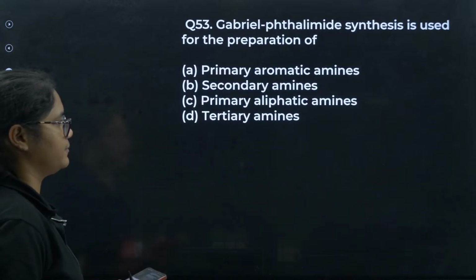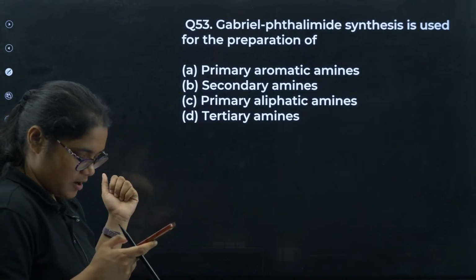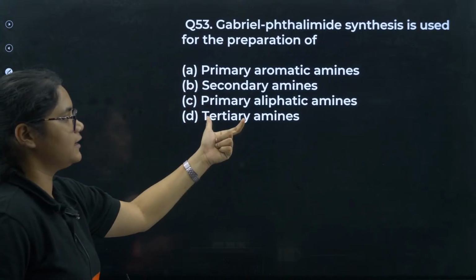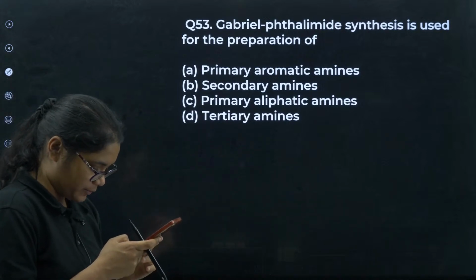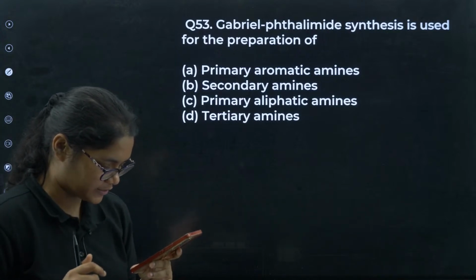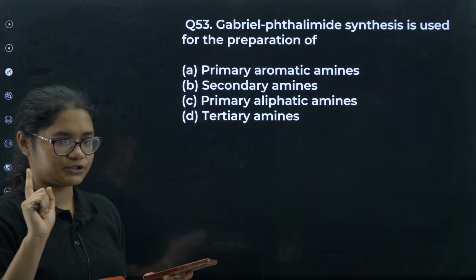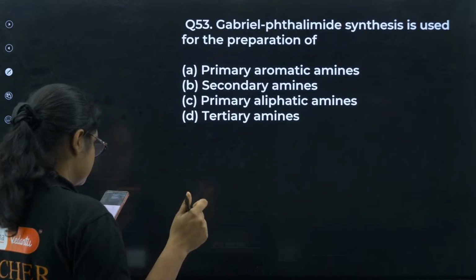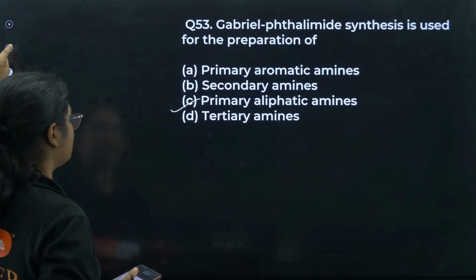Okay, let's go to the next question. Gabriel phthalimide synthesis is used for the preparation of, very easy question. We have done this one. Primary aromatic amines, secondary amines, primary aliphatic amines, or tertiary amines? This is a direct question. Yes, all of you have understood. But please take a screenshot of this question. You should note down the questions which you are getting wrong, and at the end you will tell me your score as well. Yes, this is correct: Gabriel phthalimide is used for primary aliphatic amines.